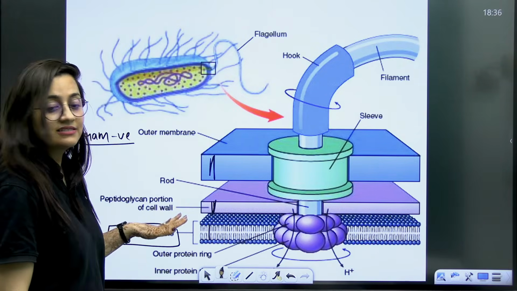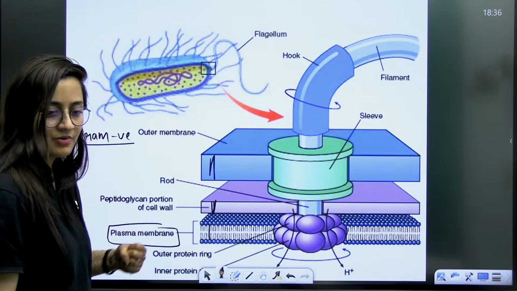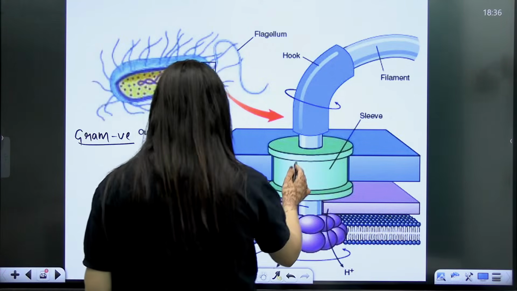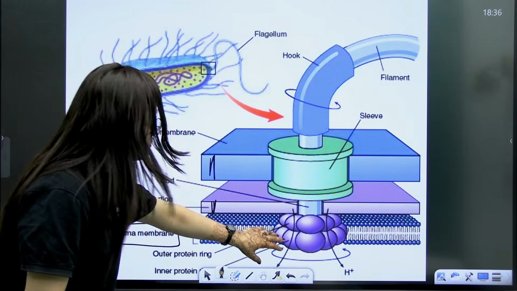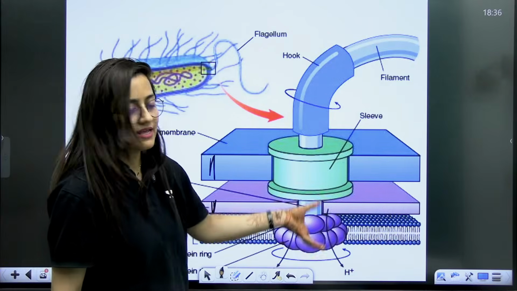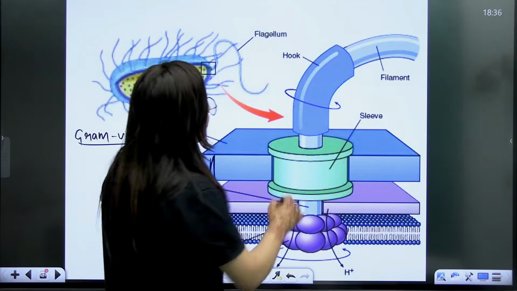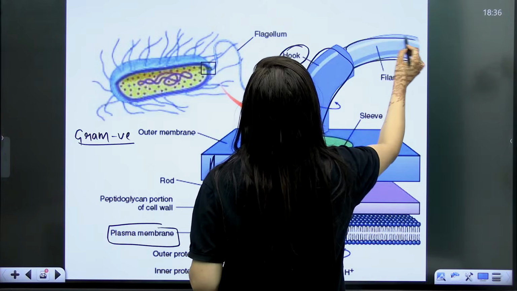So when you look at this diagram, you see that the basal body is there in the plasma membrane first. This is also a portion of the basal body only. This basal body is firstly there in the plasma membrane, then you can see it is there in the cell wall as well. Then we have the structure known as the hook, and then this is the thin filament.